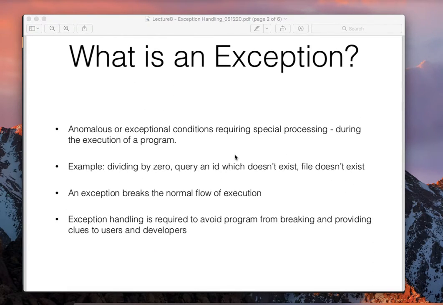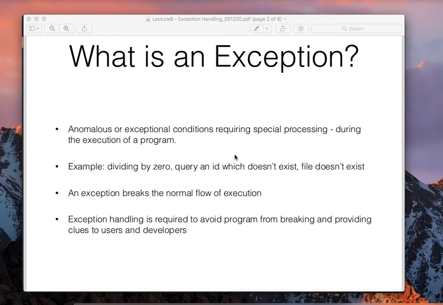What is an exception? An anomalous or exceptional condition requiring special processing during the execution of a program. Generally when we write code, we only think of the positive case, the natural case, or the happy scenario, and everything is well. But in real scenarios you will always find exceptional scenarios. A simple example is dividing by 0. Say you write a function which divides one number by a second number, but in real scenarios you might get the denominator as 0. When that happens, the whole program will crash. You don't want that. You want to handle those exceptional conditions.